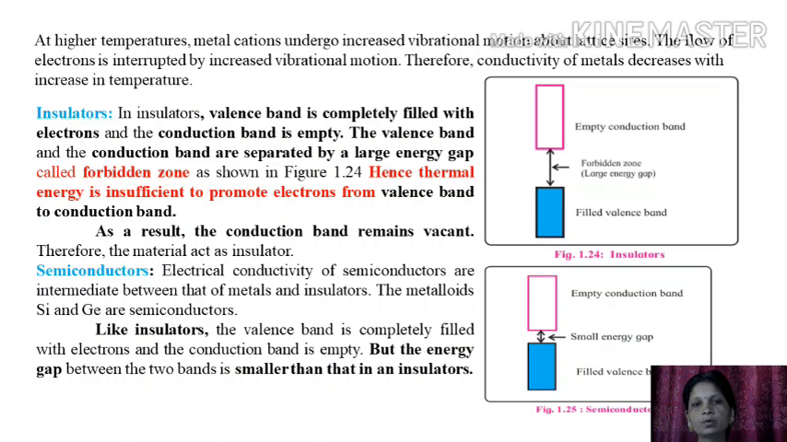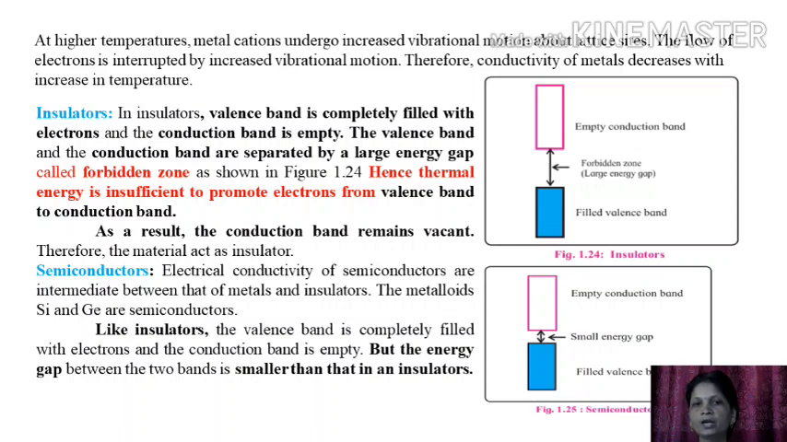Now let us discuss the insulator. See figure 1.24, in which we have shown that there is a large forbidden gap between the filled valence band and the empty conduction band. So for an insulator, the valence band is completely filled with electrons and the conduction band is empty.